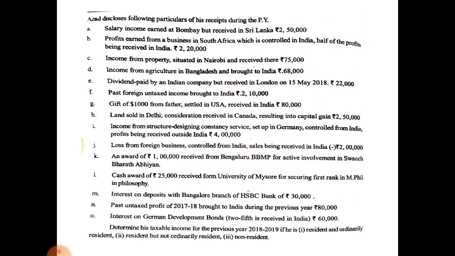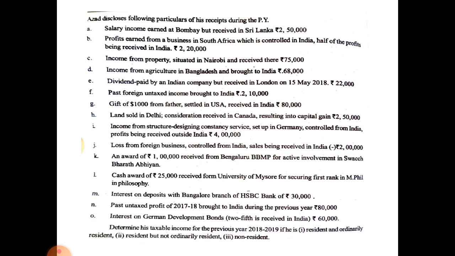Next one, income from agriculture in Bangladesh and brought to India, rupees 68,000. Agriculture income from abroad, only ordinary resident must pay tax on this amount.